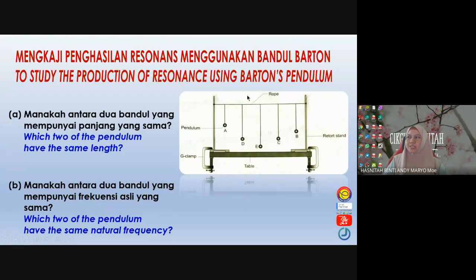Okay, so kalau kita lukis macam ini. Okay, we have pendulum A, pendulum D, E, C, and B here. So can you tell me which two pendulums are of the same length? Which two of the pendulums have the same length, students? D and C. Okay, you can see from the diagram, it is D and C. Okay, D and C of the same length. And which of the pendulums have the same natural frequency? So this must be C and D also. Okay, they have the same natural frequency because of the same length. So bila dia vibrate, dia akan vibrate with the same frequency.